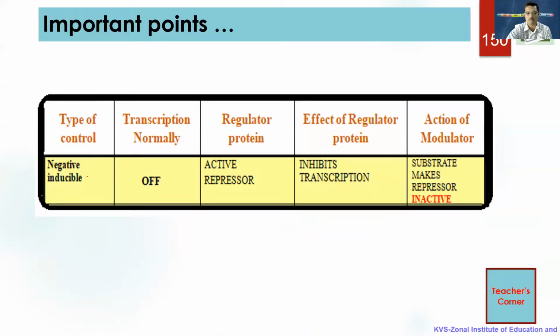So now we can have the type of control. We have negative inducible. So transcription normally is off, and the regulator protein is an active repressor. The effect of the regulator protein is that it inhibits transcription. So the action of the modulator, the substrate, makes the repressor inactive.